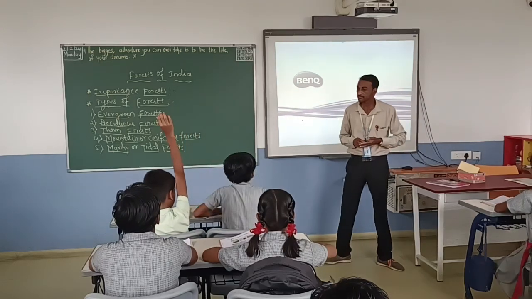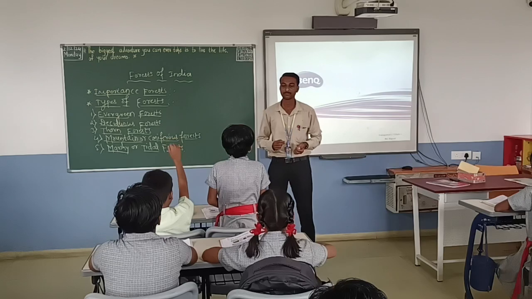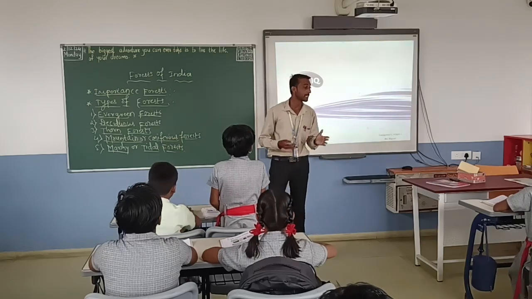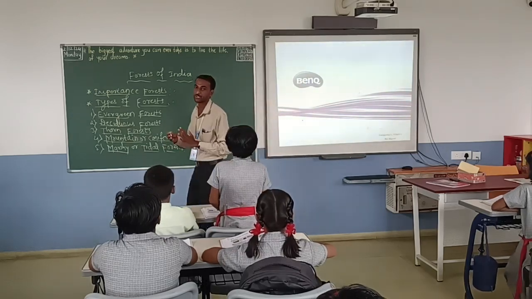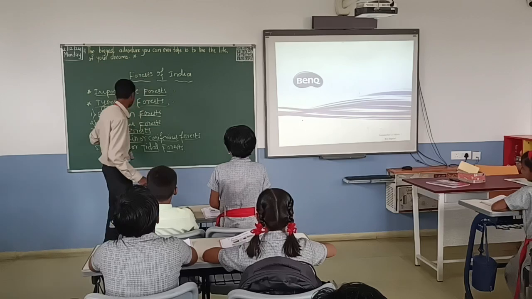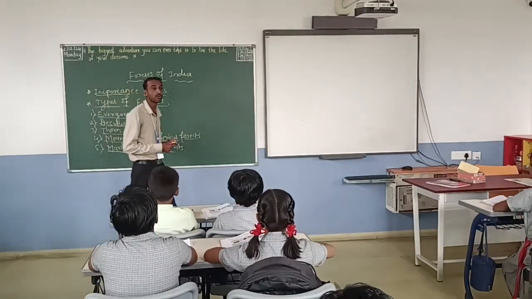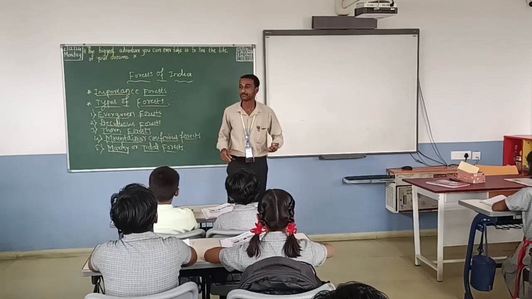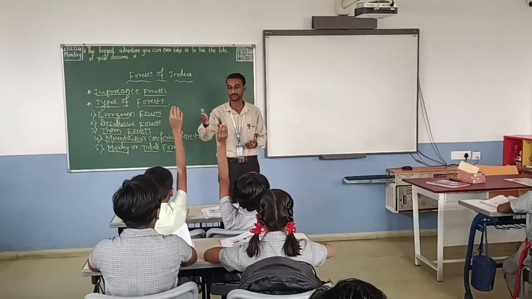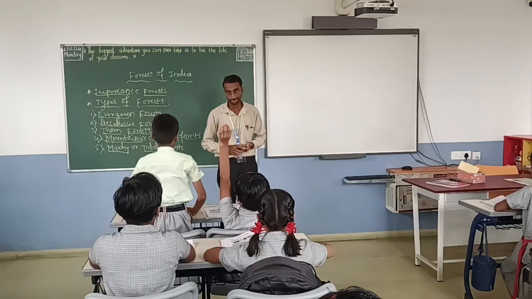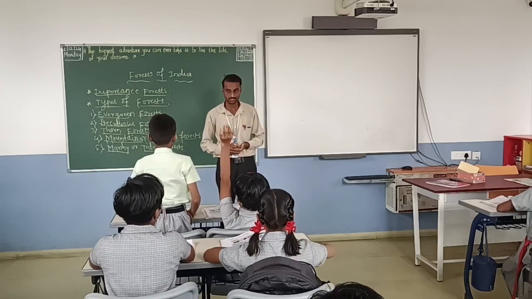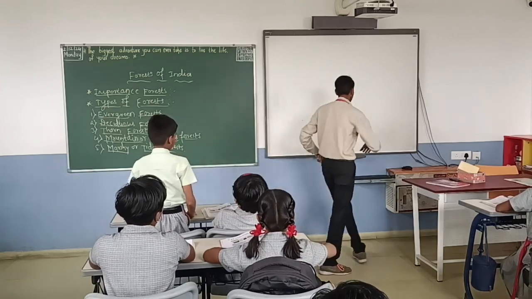Because they receive plenty of rainfall. Yes, very good. Sit down. Where do we find thorn forest? In Rajasthan and Gujarat. Yes, very good.